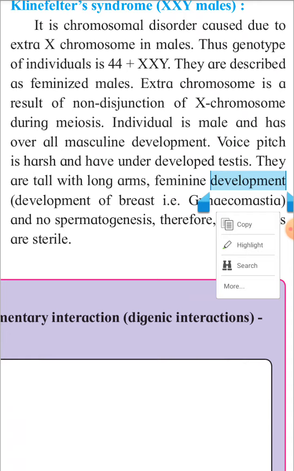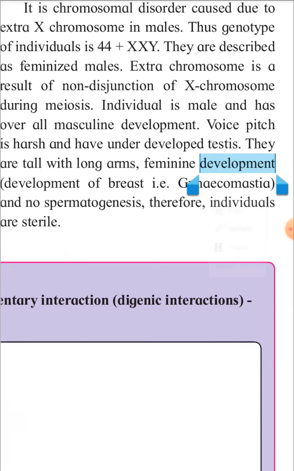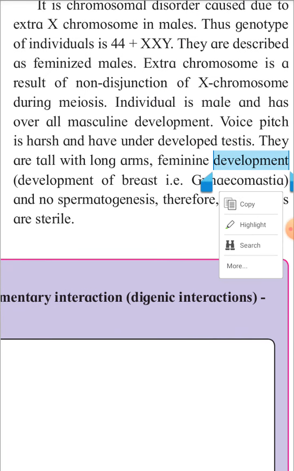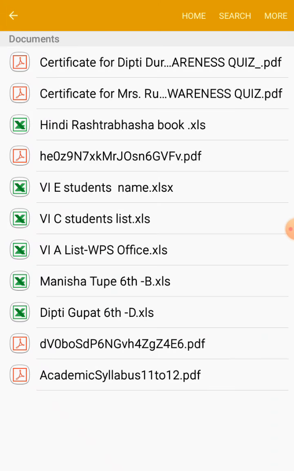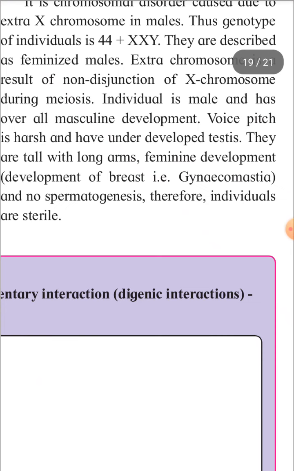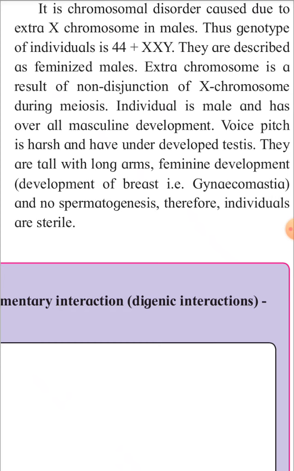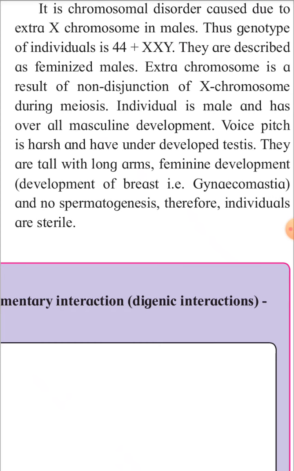The speech is harsh, means the voice will be harsh, and they have underdeveloped testes. So the testes will not properly develop. They are tall with long arms, and feminine development, that is development of breast, which is also called gynecomastia.